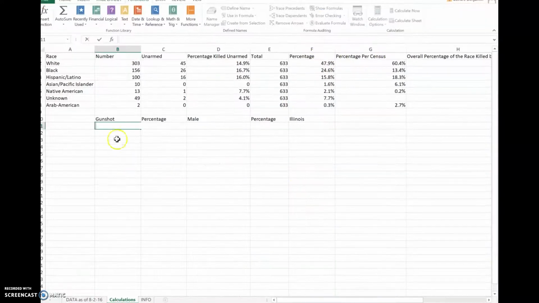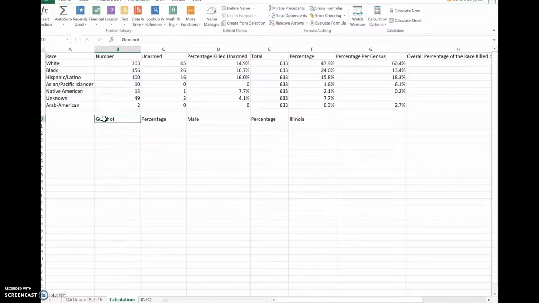So here we are, and what we're looking at is the average age. Question number 3 is, according to the data, what was the average age of those killed by police as of August 2nd, 2016? In order to find the average age, it's very simple. We're in Excel now, back to our spreadsheet. The first thing that I did was add a couple more headers here so that we can use our tools.